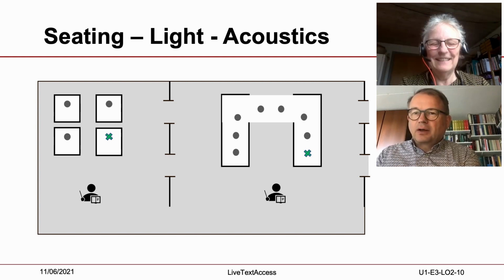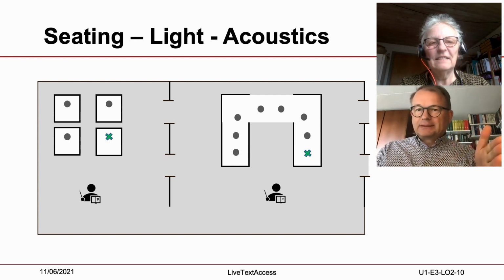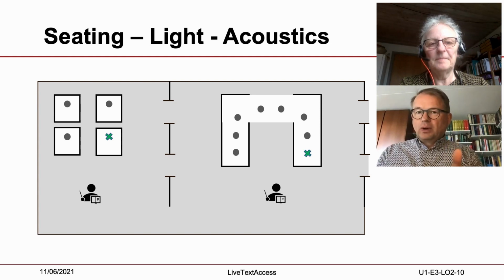You can say that the hard of hearing person will not be looking to the light, because when you are sitting near the window and the hard of hearing person is on the other side of the room sitting opposite you, and he looks to you and you are sitting in front of the window, then it is very difficult to see your face, and that makes it very difficult for lip reading and also for non-verbal communication.